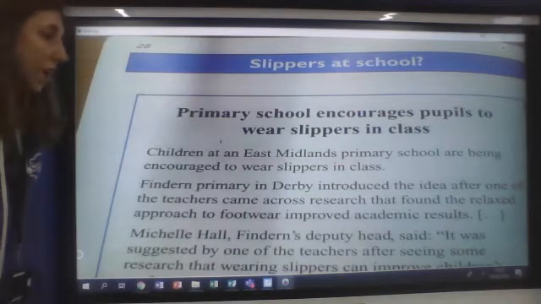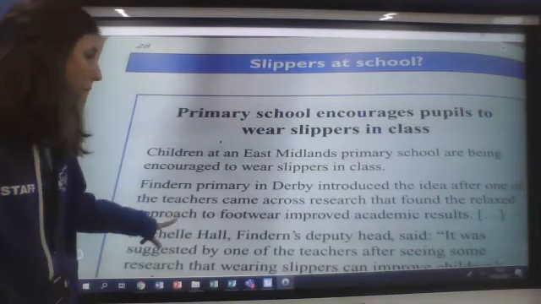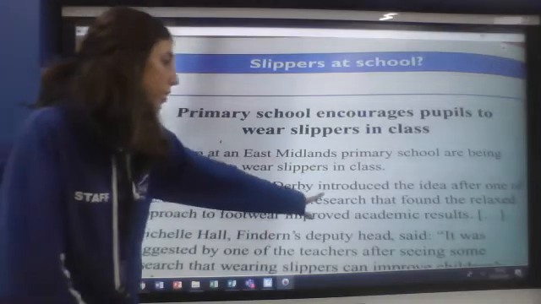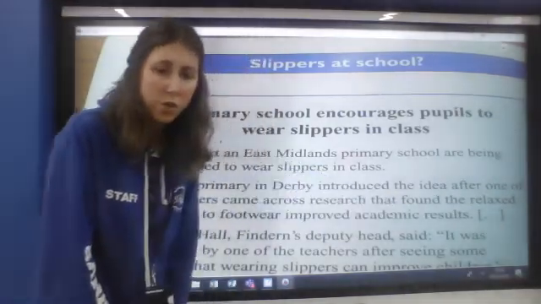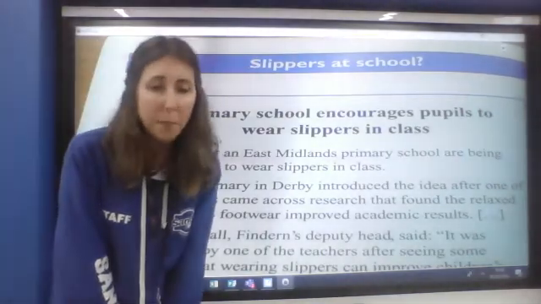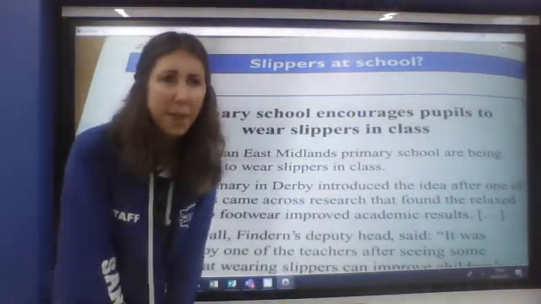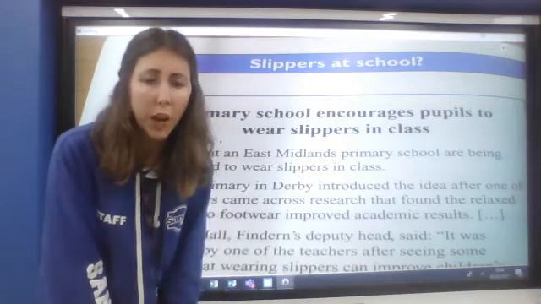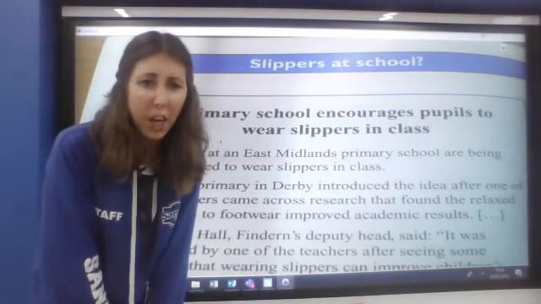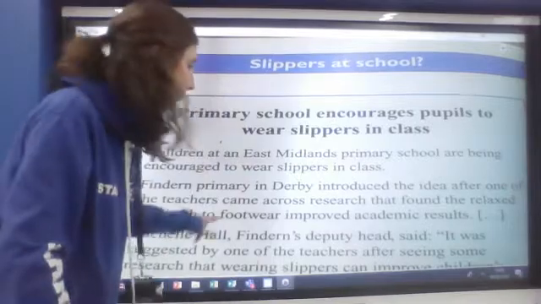after one of the teachers came across research that found the relaxed approach to footwear improved academic results. So a teacher has found some research that said the children wear slippers in school. It improved academic results. What did we say academic meant? It meant linking to school and learning, didn't it? So it improved the children's results at school. Their learning was better because they were wearing their slippers. Move it up a little bit.